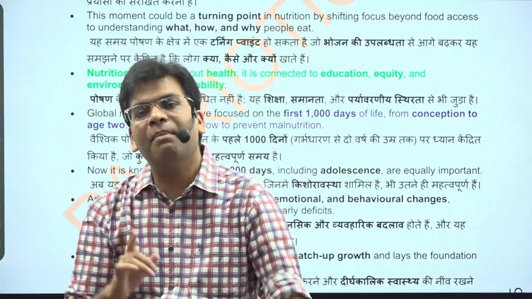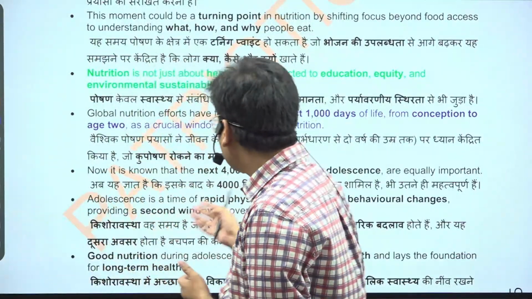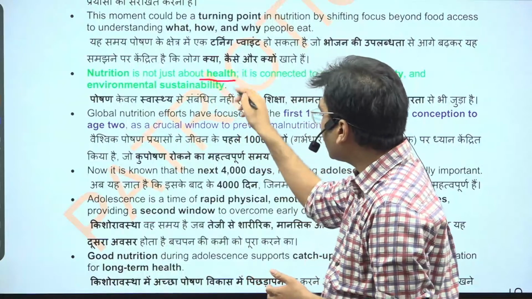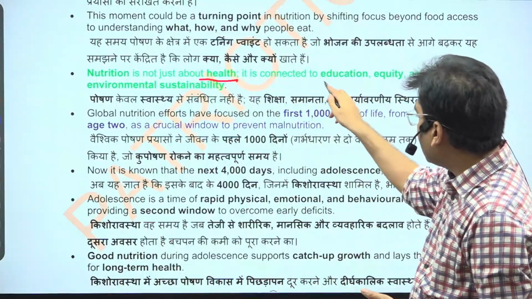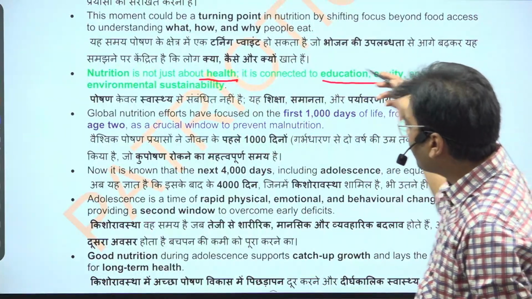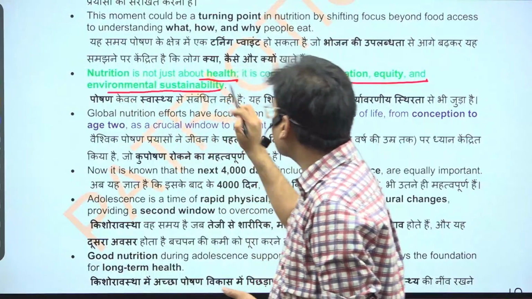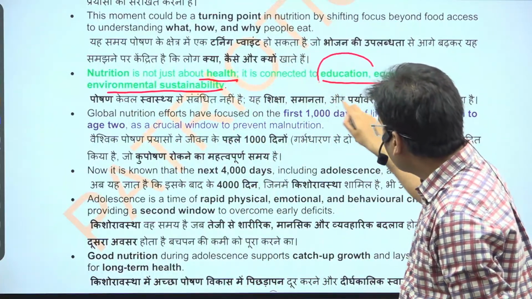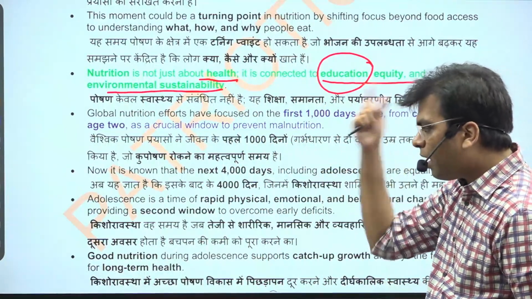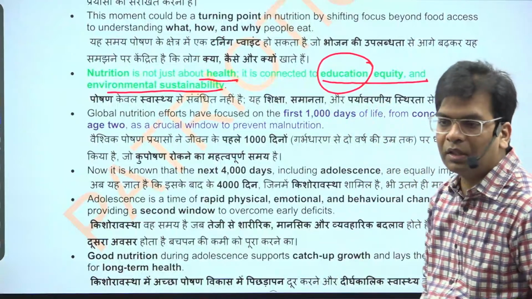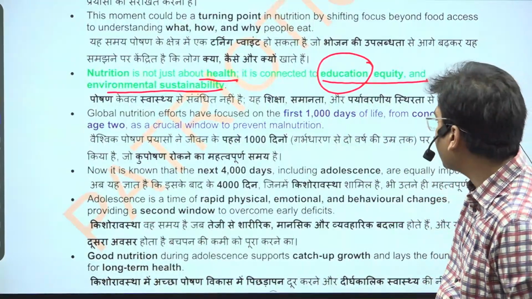Nutrition is not just a matter of food. It is not only about health, but also associated with education, equity and environmental sustainability. Education, because the cognitive power you have is also based on the nutrition you are taking.